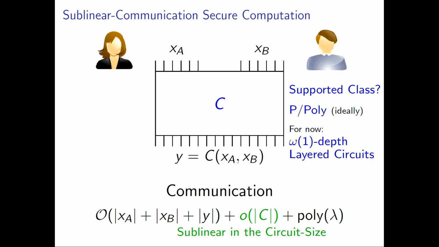Now, for technical reasons, basically we're stuck at low-depth circuits, and I'm going to explain what a layered circuit is in just a minute, and what's the relationship between the 2. But in case you're interested in the specific MPC model, think of semi-honest adversaries. Everyone will be following the protocol, even corrupted parties, and all but one corruptions.